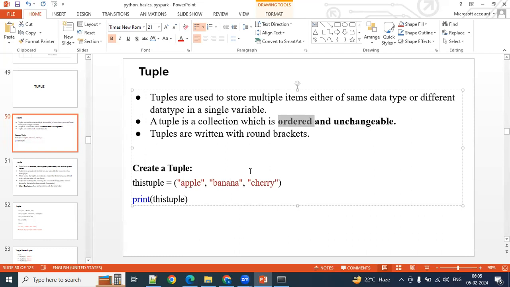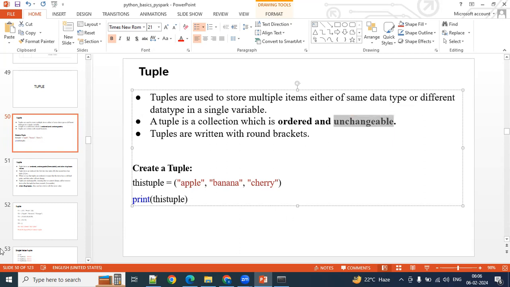And it is unchangeable. This is a very, very important property. We are going to use this property of the tuple in Hadoop, especially in Spark. I'll tell you at the time of architecture definition how it is going to be useful for us.